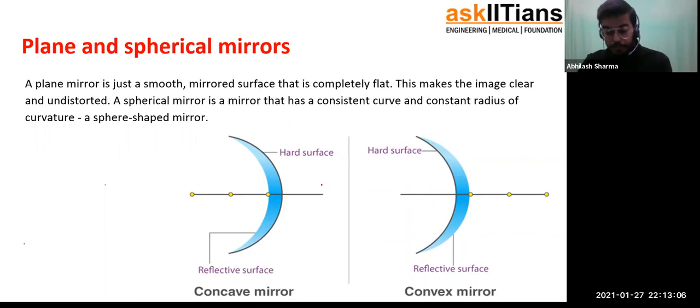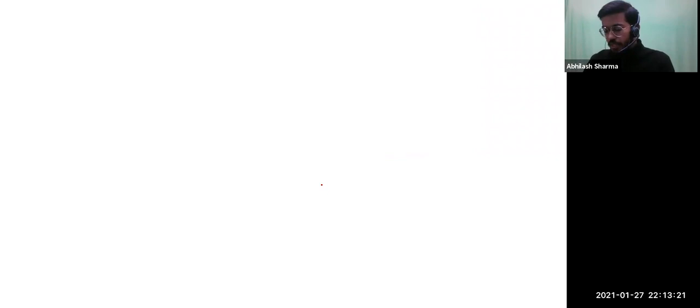So these are the three types. Now we will see what light ray does while bouncing off from the surface. What is it that enables us to see ourselves? What kind of thing is happening over there? So let's try to understand step by step.